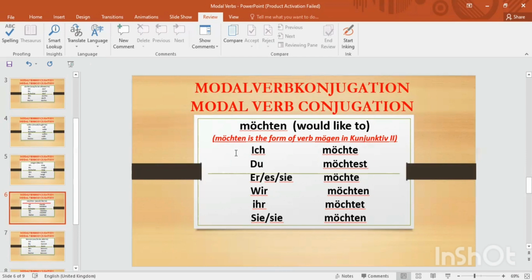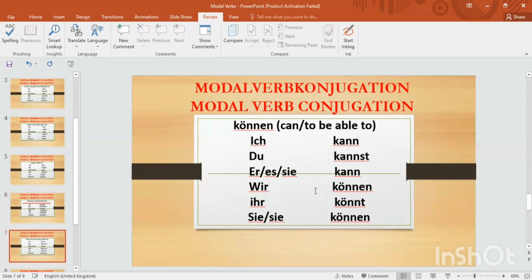In Konjunktiv zwei, we use the sentences in the future form, like I would like to have this, I want to become this, for future purposes. So instead of mögen in Konjunktiv zwei, we use the verb möchten. And you can also refer to the conjugation of möchten according to persons.